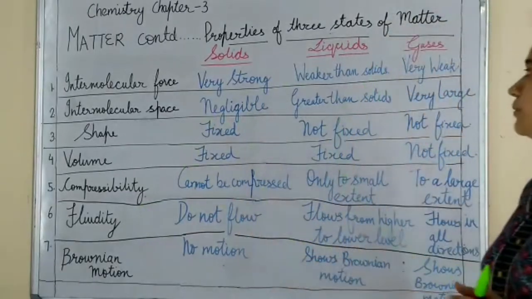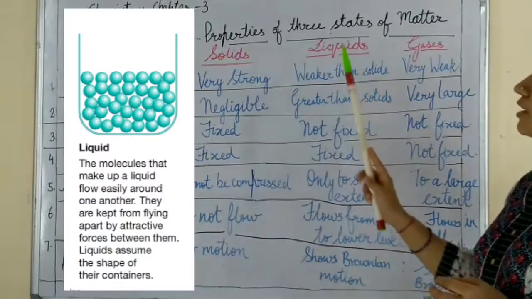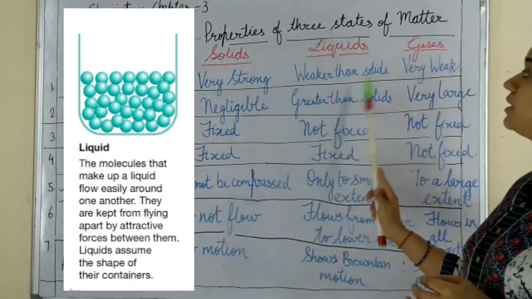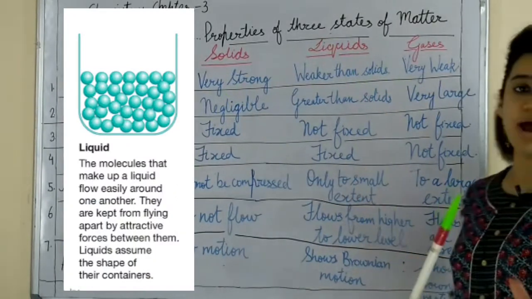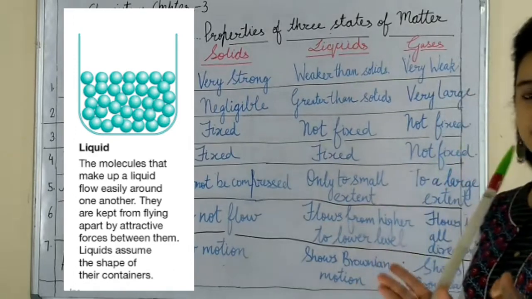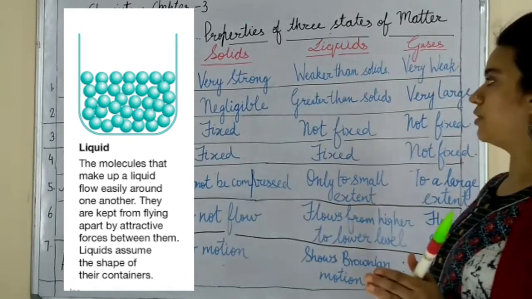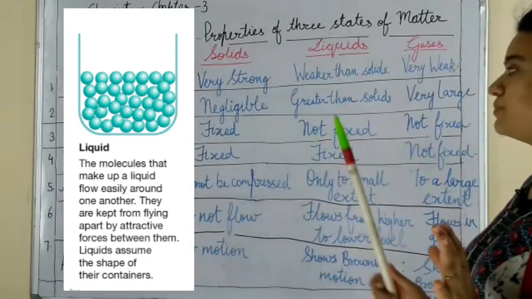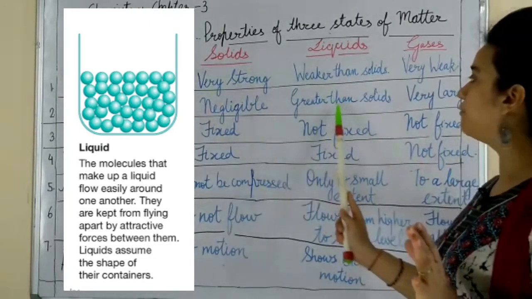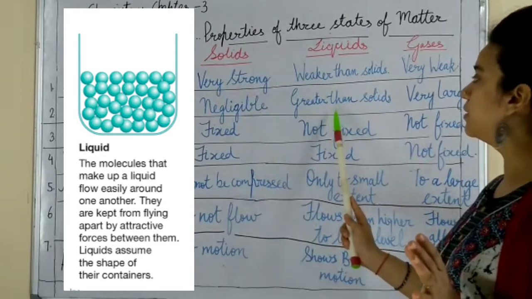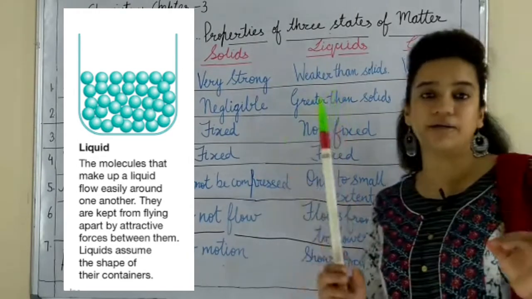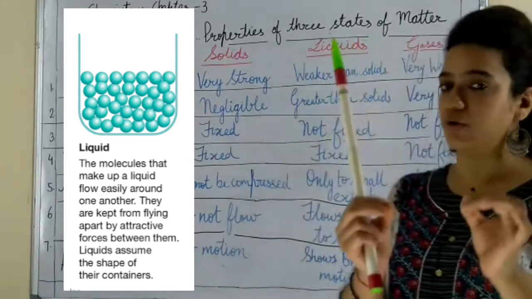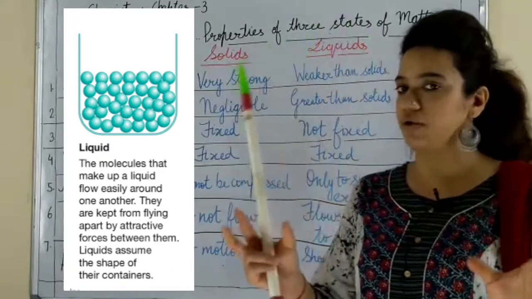Now we come to liquids. Liquids have intermolecular force which is weaker than solids. They do have force of intermolecular attraction, but it is weaker than solids. So you find space also. Since the force is weak, you will find greater space than in solids. So the particles of liquids have intermolecular space between the molecules.